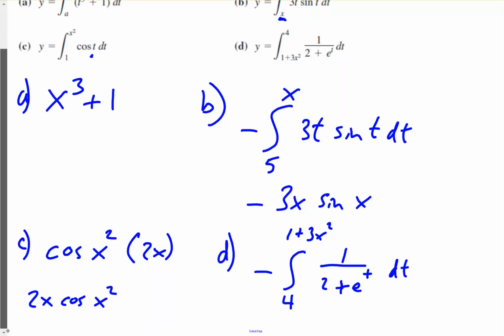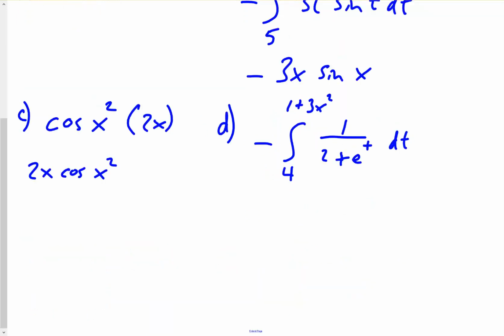Now let's finish off the problem. As we take the derivative of the integral, of course, derivative and integral cancel. We still have the negative there. We'll have 1 over 2 plus e to the t. Now t is what we're going to replace with 1 plus 3x squared.